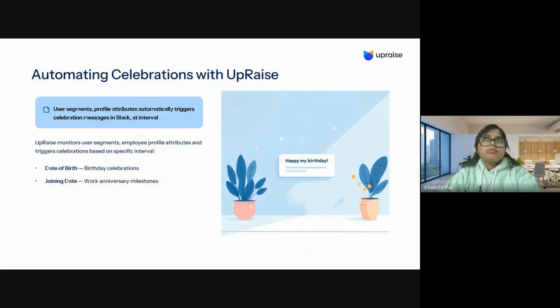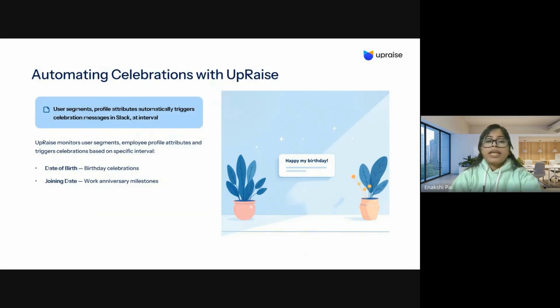For example, if today's date matches any employee's date of birth, UpRaise will automatically post a birthday message to your Slack channel. In the same way, when an employee completes a year with the company, a work anniversary message will also be sent automatically. So we have kept the idea very simple. Employee data will trigger the action, and Slack will receive the message. Slack is the destination where the celebrations will show up. Now that we have seen how celebration automation works with UpRaise, next up we will move ahead to the live demo.